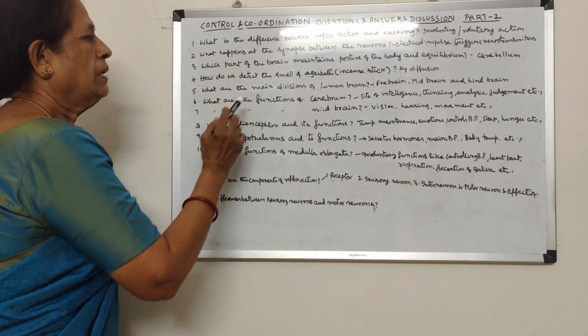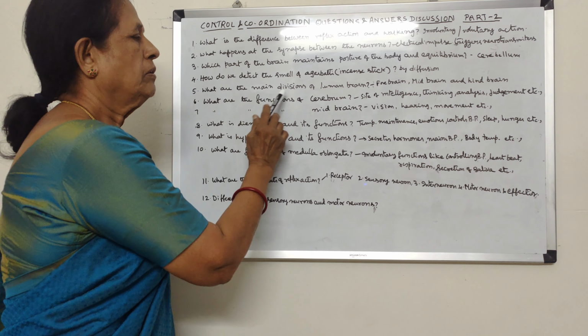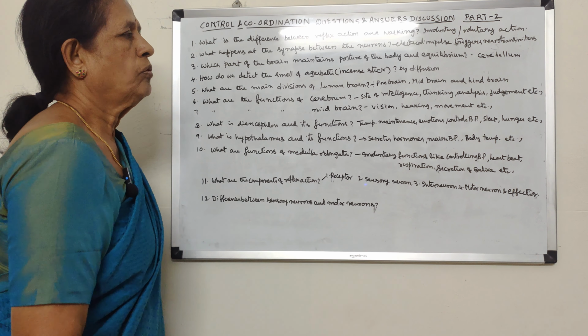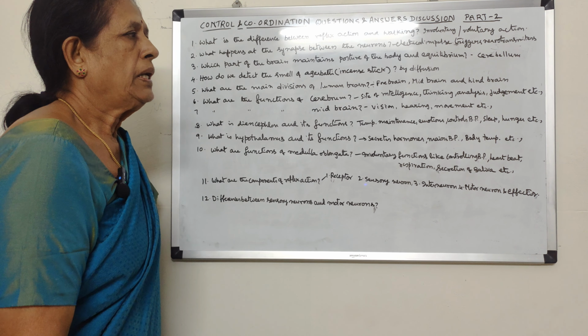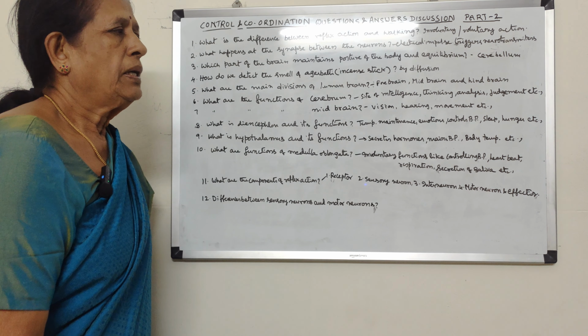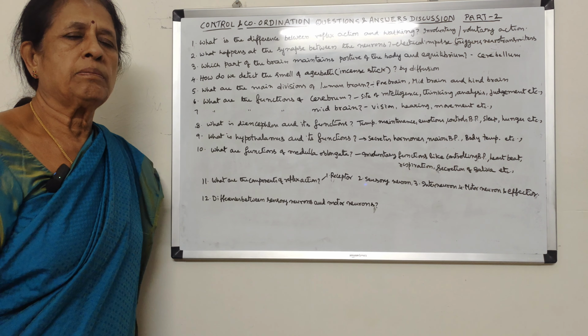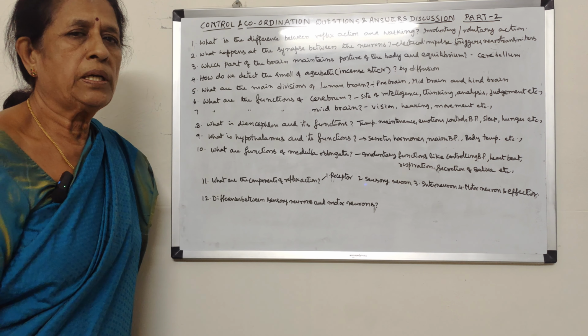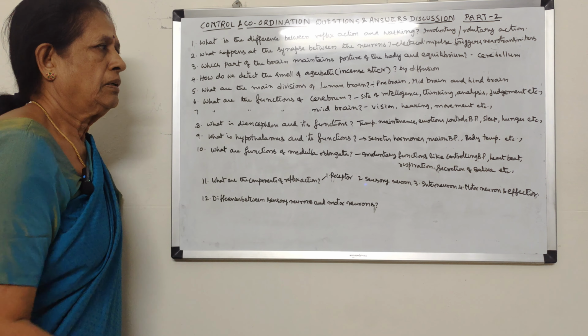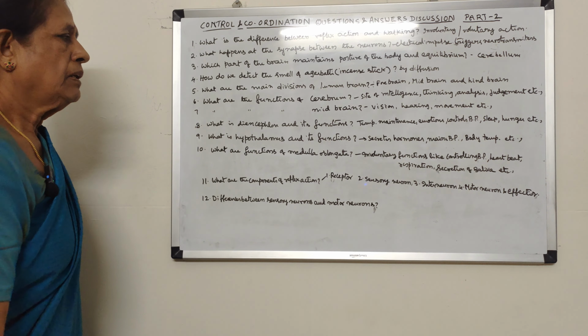Okay, what are the main divisions of the human brain? The human brain is mainly divided into forebrain or cerebrum, midbrain and hindbrain. Hindbrain again has two parts, cerebellum and brainstem. Brainstem is further divided into pons varolii and medulla oblongata. These are the main divisions in the brain.